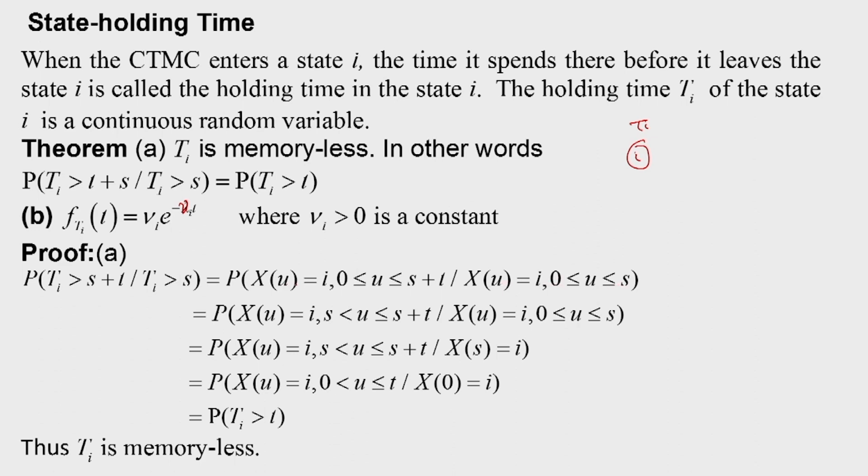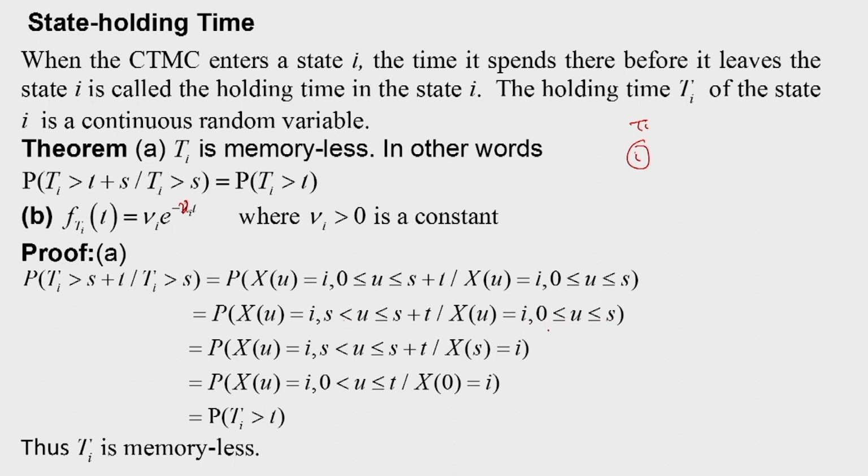Since u lies between 0 and s plus t in one and between 0 and s in the other, this probability is the same as the probability that X(u) is equal to i for u between s and s plus t, given that X(u) is equal to i for u between 0 and s.